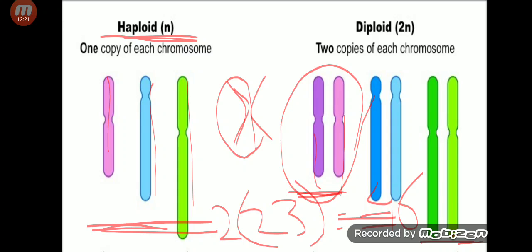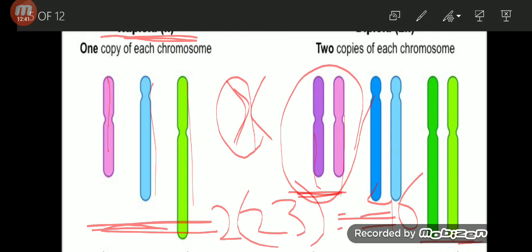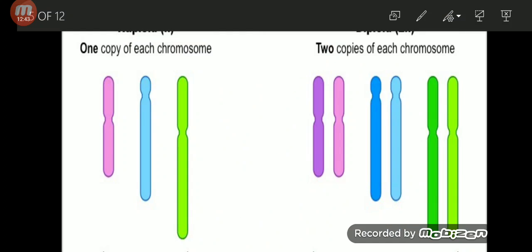So till now you know what is inheritance, what are genes, what are chromosomes, what is diploid, what is haploid. I hope that this concept of haploid and diploid is clear, because it's very important. Just remember that a chromosome has 2 parts, this and this. There are a total of 46 chromosomes like this.